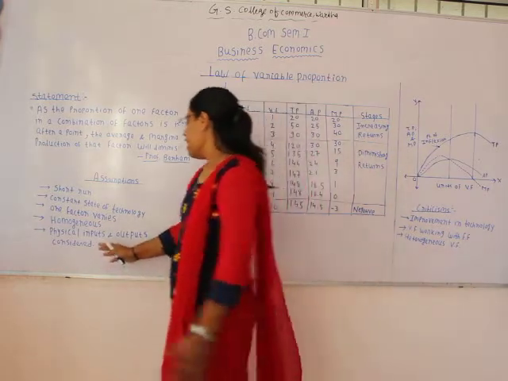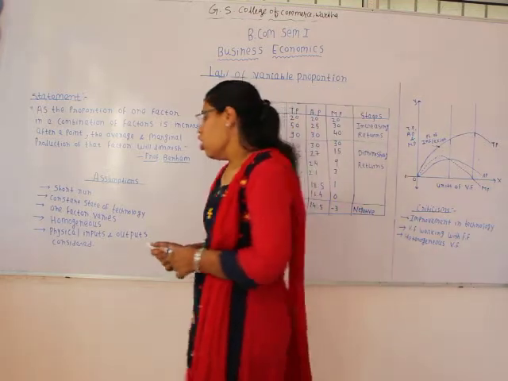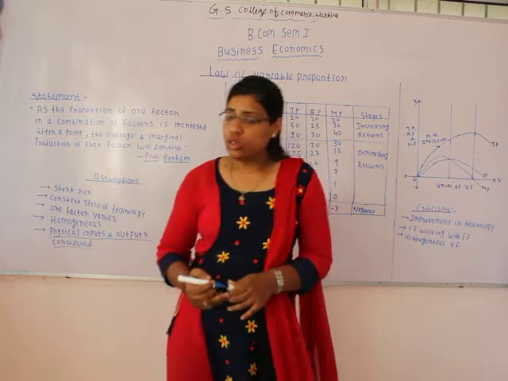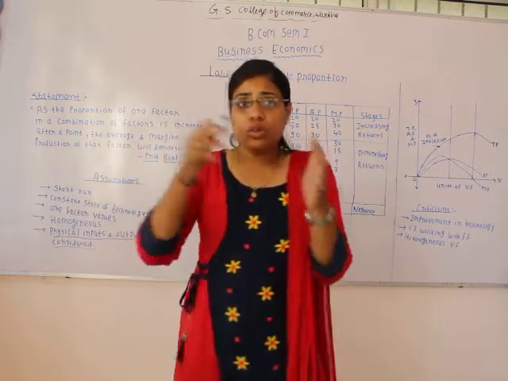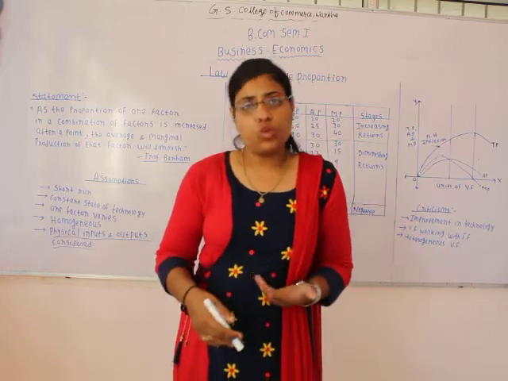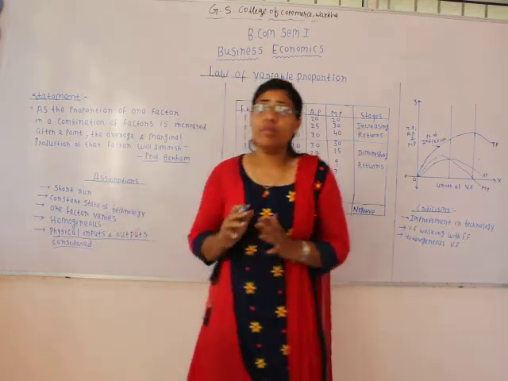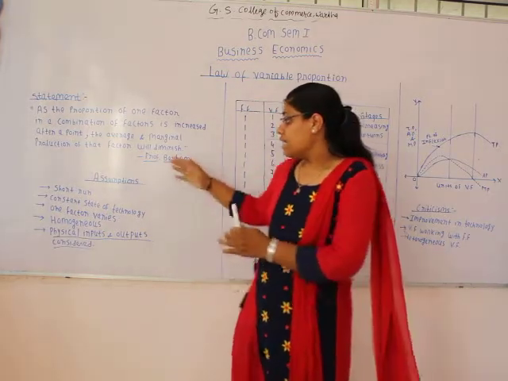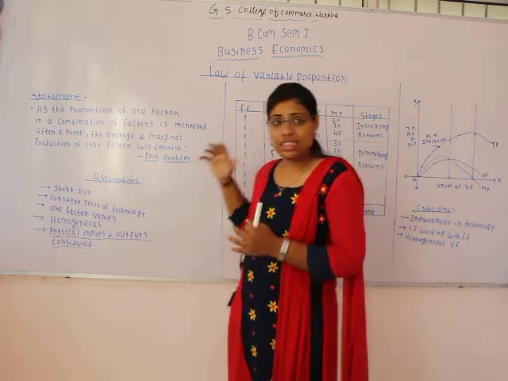Next one is physical inputs and outputs are considered. So under the law of variable proportion, only physical inputs and outputs are considered. Means how many units of input you are placing in the production process, and due to that, by what quantity output is being increased, would be considered. No monetary consideration is going to be here under the law of variable proportion. Only physical inputs and output would be considered. So these are certain assumptions on which the law of variable proportion is based.